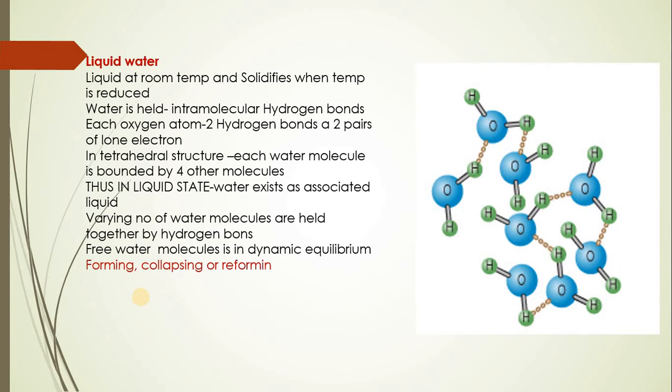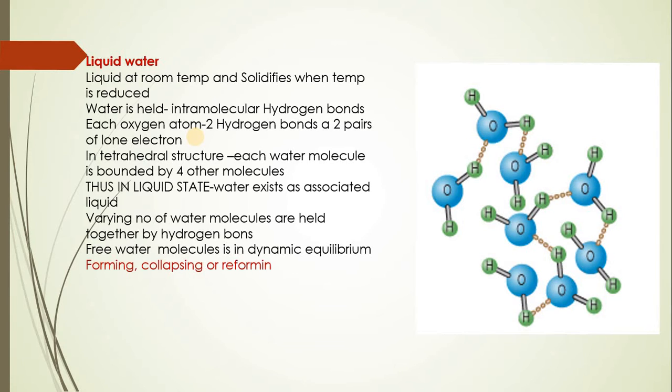Now, liquid water to begin with: you know that water is liquid in form at room temperature and solidifies when the temperature is reduced. In the earlier class we understood the structure of water, wherein there are intramolecular hydrogen bonds which keep together the water molecule, consisting of one atom of oxygen and two atoms of hydrogen.